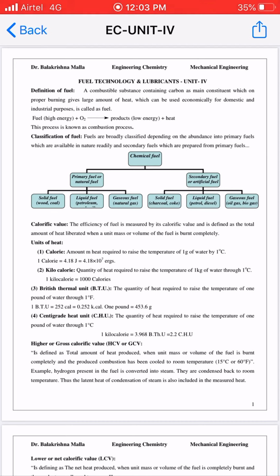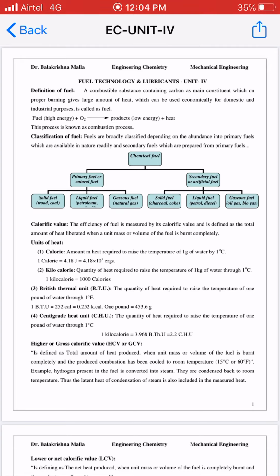As the matter is available in solid state, it comes under solid fuel. Next, petroleum, which on burning gives a huge amount of heat, comes under liquid fuel in the categorization of primary fuel. Next, gaseous fuel is nothing but natural gas. On burning, it gives a large amount of heat.